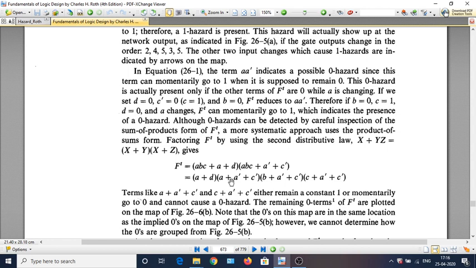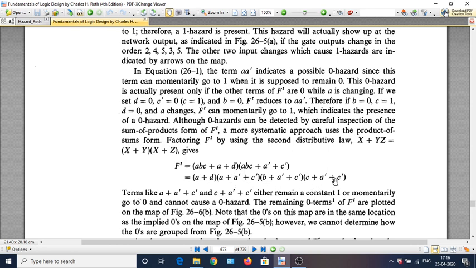This term cannot be put as a zero term, because similar to the way we said A bar cannot be represented as a one term, A plus A bar plus C bar cannot be represented as a zero term. Because if you look at this term A plus A bar, logically it has to remain at 1 all the time, but it can momentarily go to 0. So this is what we figure out.